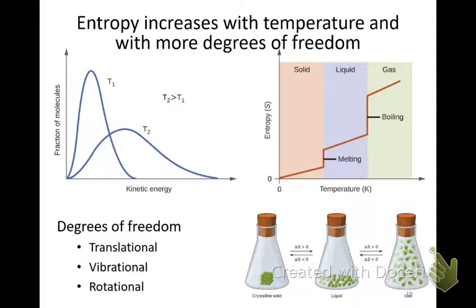Entropy increases with temperature and also with more degrees of freedom. So we can explain what's going on here. First, for temperature, if you look at the figure on the left, we've talked about a figure like this before, where at the lower temperature, more molecules have the same kinetic energy, whereas at higher temperature, the curve flattens out because more molecules have different kinetic energies. And so because the kinetic energy is more dispersed over different molecules, that means that higher temperature has more entropy.